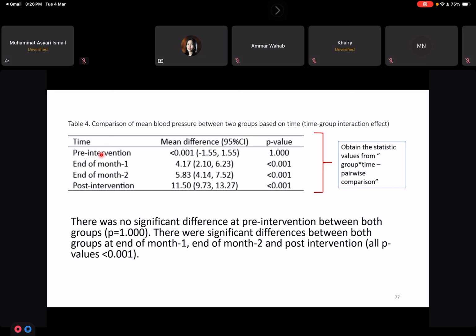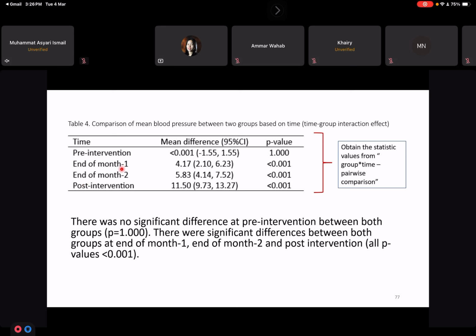At pre-intervention, there is a very small difference between the control and intervention group. The difference is less than 0.001. So as I mentioned, at baseline, both groups are very similar in terms of their fitness score.